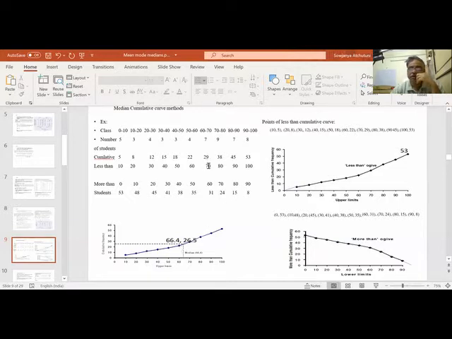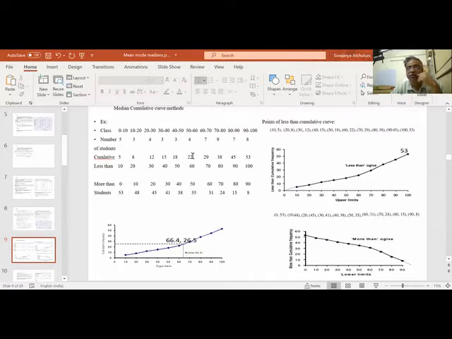If you see 60, 53 by 2 is 26.5. So my cumulative frequency, if I see here between 60 to 70, so 22, 26.5, 4.5 access. 4.5 by 7. So the fraction, the 10 is divided between 4.5 by 7.